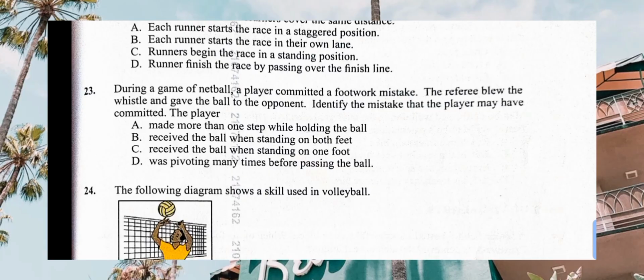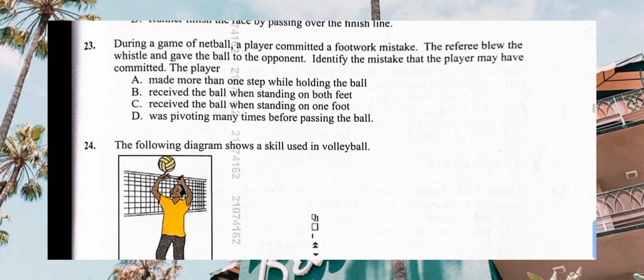Here, I believe it is receive the ball when standing on one foot. That is landing. Already landing. Then made more than one step. How many steps are guaranteed there? There are supposed to be several, but it is close to that one. You do research on that one.